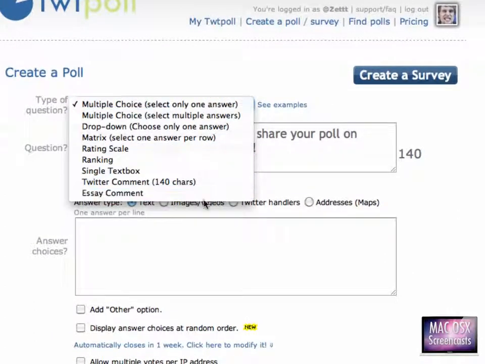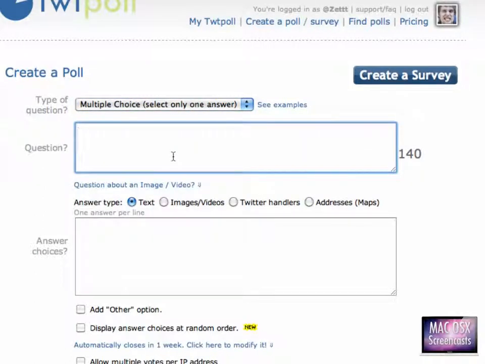You get a couple of predefined options here. You can have multiple choice with multiple answers, a drop-down menu, a rating scale. You can say, how do you like that movie we have all seen yesterday, from 0 to 10, or a ranking or something else. I select the default one, which is multiple choice, one answer only. I type in my question: how do you like Mac OS X Screencast?